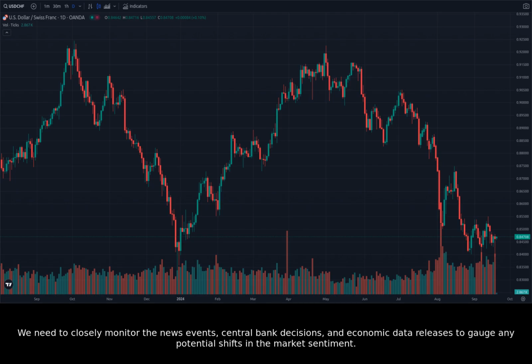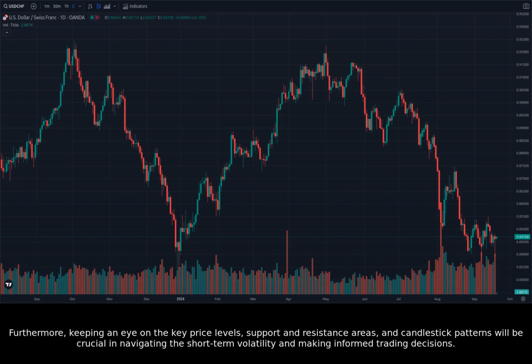We need to closely monitor the news events, central bank decisions, and economic data releases to gauge any potential shifts in the market sentiment. Furthermore, keeping an eye on the key price levels, support and resistance areas, and candlestick patterns will be crucial in navigating the short-term volatility and making informed trading decisions.